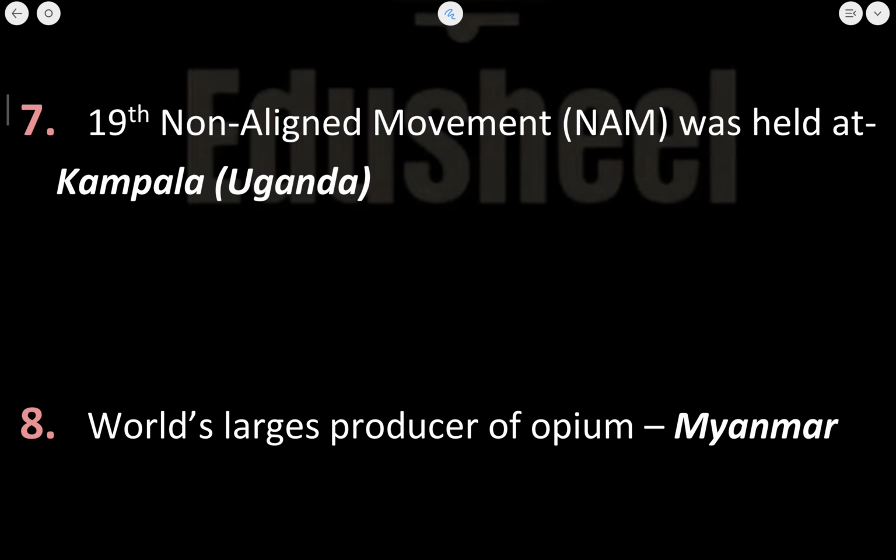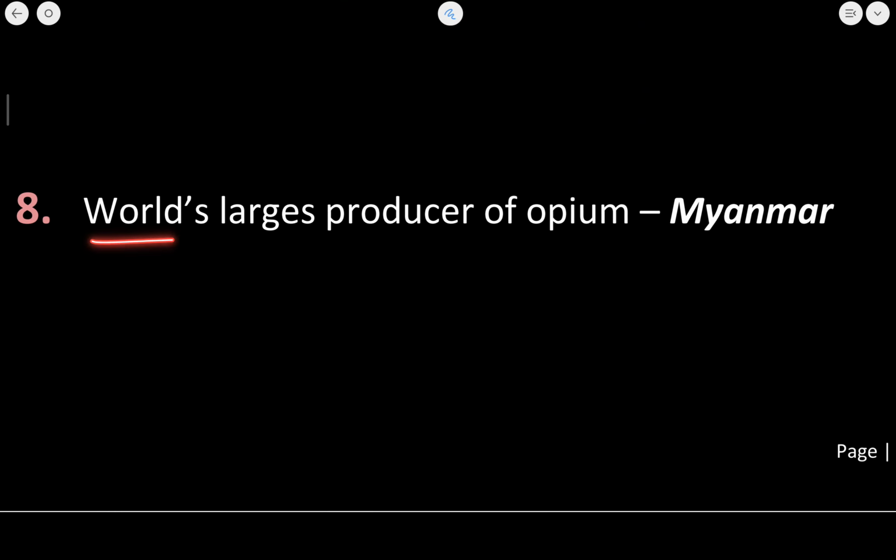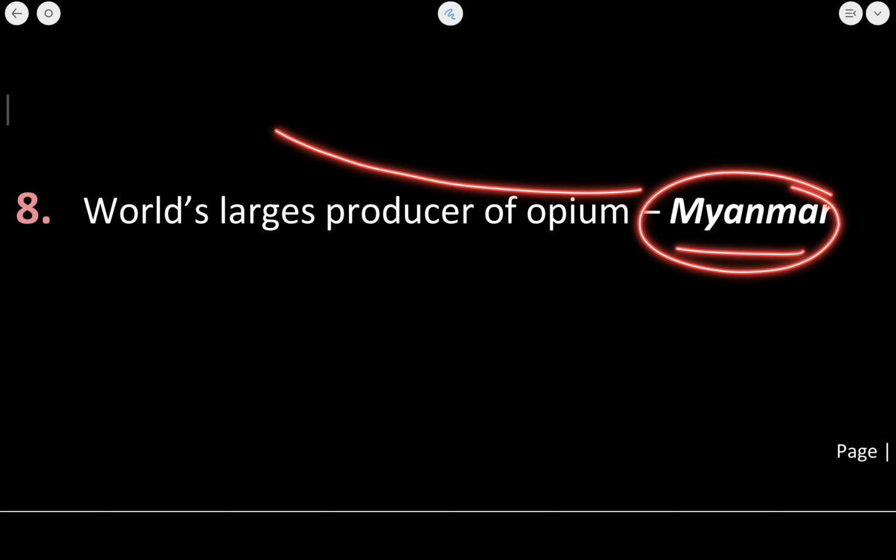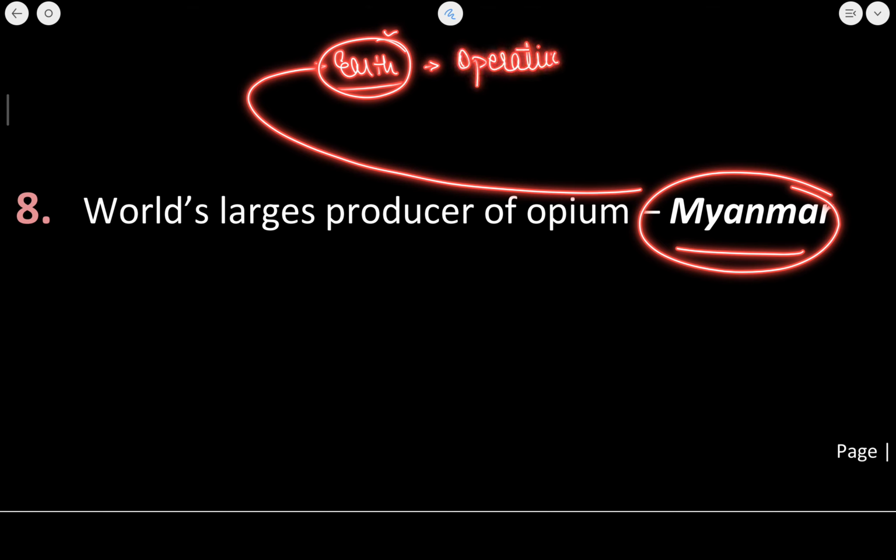Let's now move to the next point. It is about the world's largest producer of opium. Who is the largest producer of opium? So Myanmar is the world's largest producer of opium. Other than that, there was a massive earthquake in Myanmar. Now you need to tell me what was the name of the operation that was conducted by India to help the people of Myanmar and Thailand? Okay, this you need to know.